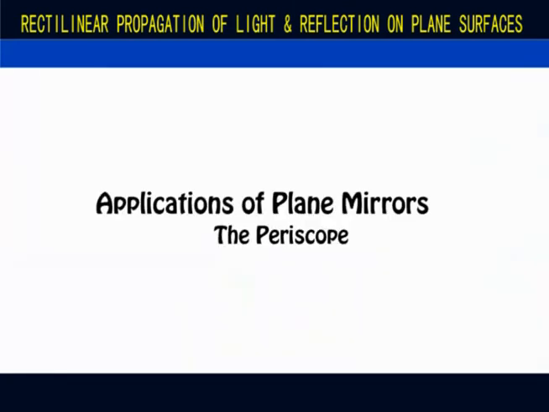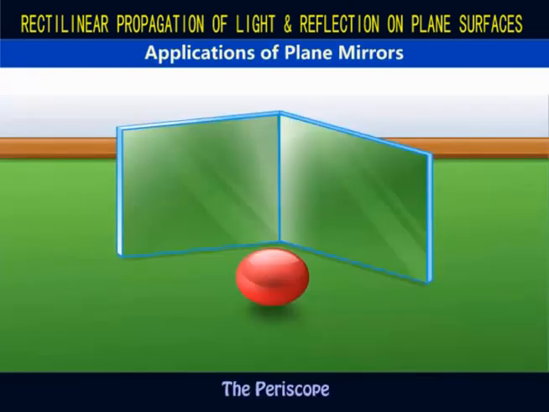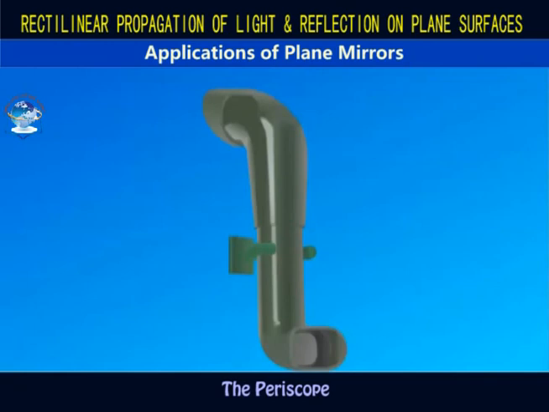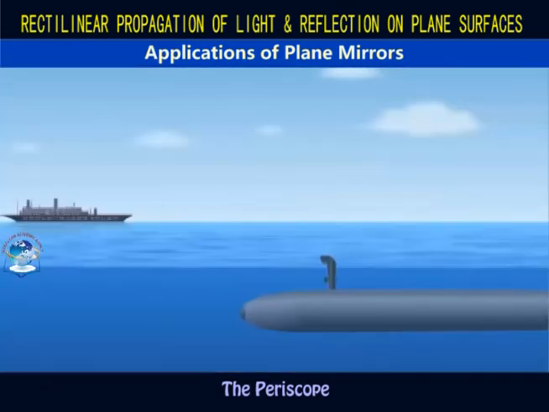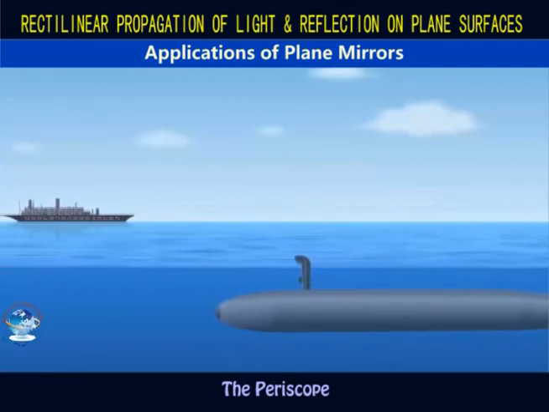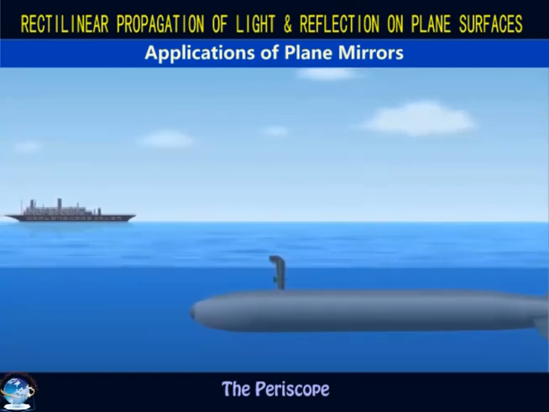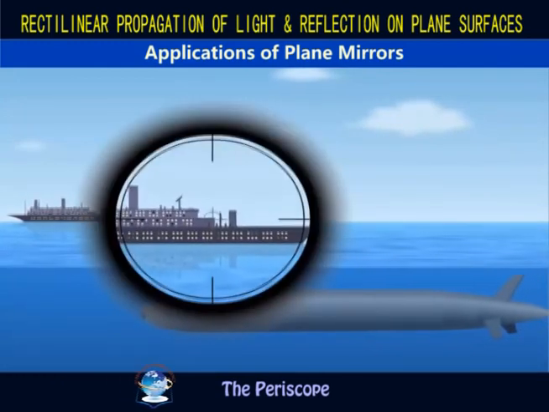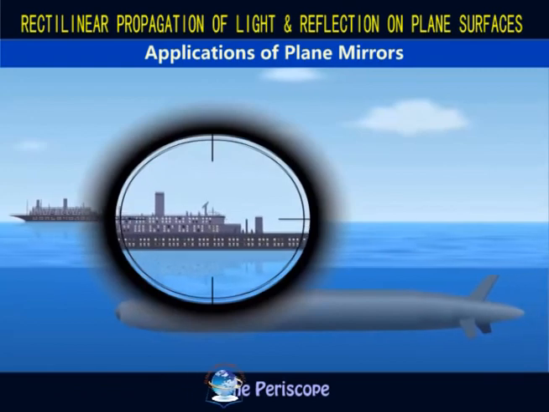Finally, we talk about the applications of plane mirrors. Mirrors can be placed at an angle to change the direction of light received by the eye. For example, two mirrors placed at specific angles are used to make optical instruments such as periscopes. A periscope is used in land and sea warfare, submarine, navigation, and elsewhere to enable the observer to view their surroundings while remaining undercover, behind corners, or submerged.